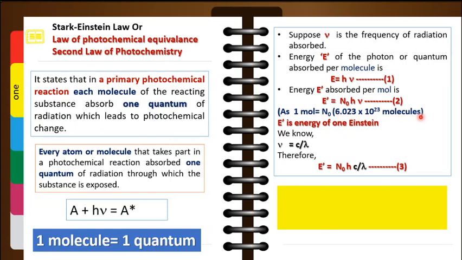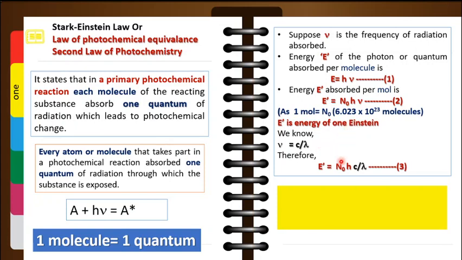So 6.023 into 10 to the power 23 molecules refers to one mole of a particular substance. So the energy is to be converted from photon or quantum into Einstein. E prime is the symbol for energy of an Einstein. What is E prime? E prime is the energy of one Einstein. You have to multiply this h nu by N0. So E prime is equal to N0 h nu.